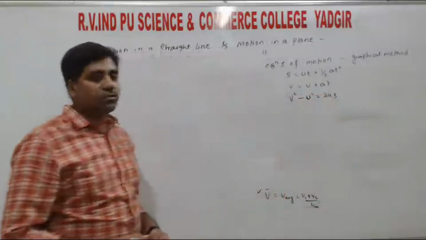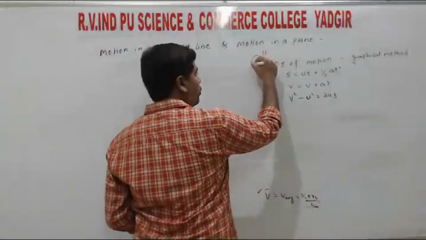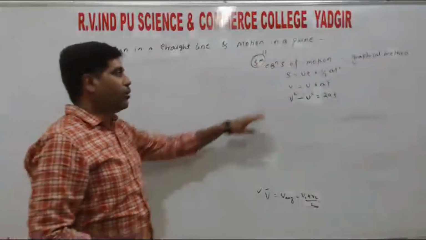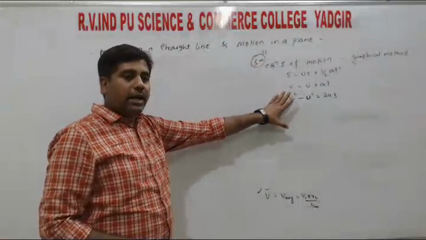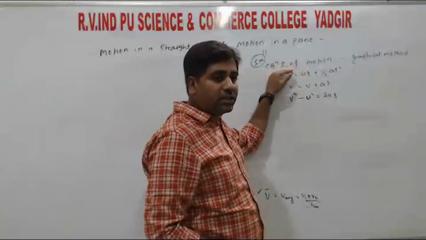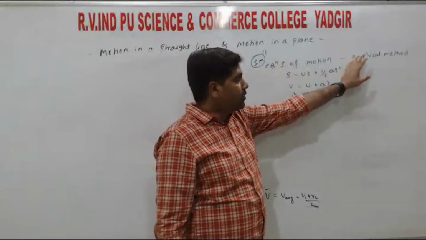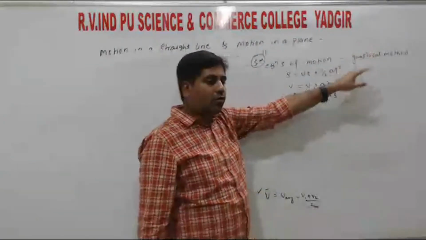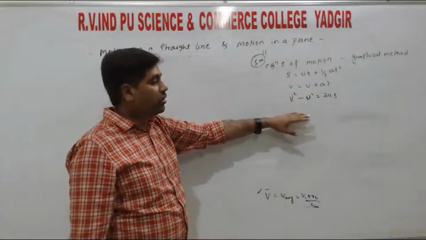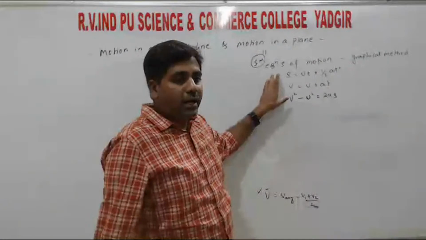So next, equations of motion, graphical method. This topic is very important for 5 marks. In most cases a derivation is there. They will ask for a derivation of any one of these three, and they mention it clearly: derive the relation s equals ut plus half a t square using graphical method. Even if they don't mention graphical method, you need to derive these relations by using graphical method only. There is an integral calculus method, but you are not allowed to derive using the calculus method.